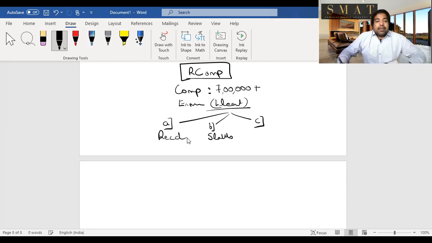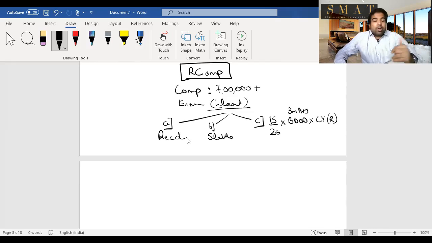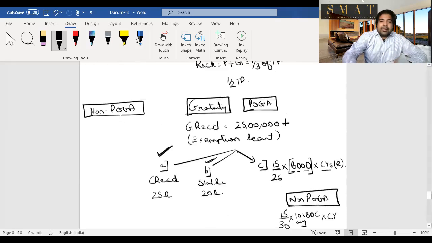Or C is the same like gratuity, that is 15 by 26 into BDOD into completed number of years rounded off. Same like gratuity. Only thing is BDOD is 3 months average BDOD. So I repeat, retrenchment compensation is a bad thing. So in that case, whatever you get is an added least of the following: amount received, or 5 lakhs, or 15 by 26 into BDOD into complete number of years rounded off. But BDOD's only thing is 3 months. There it was only BDOD. Here it is 3 months average. That completes the list, guys.